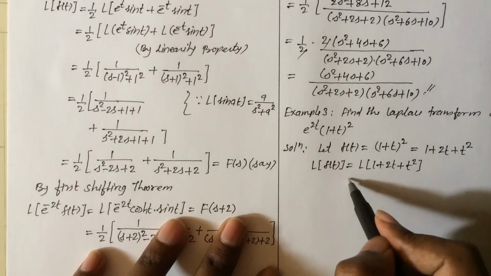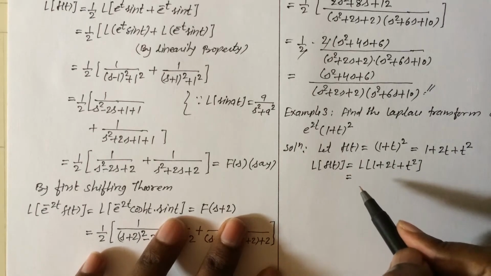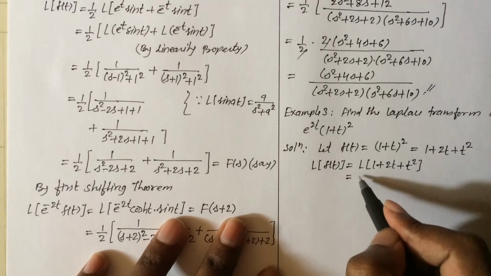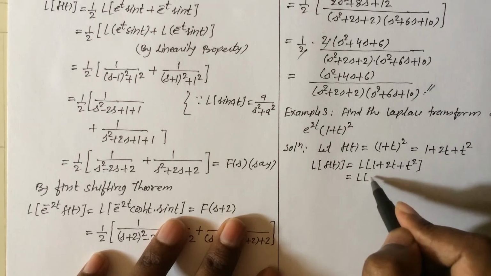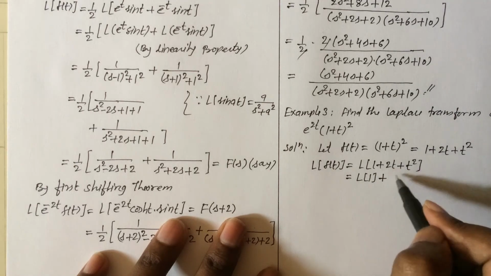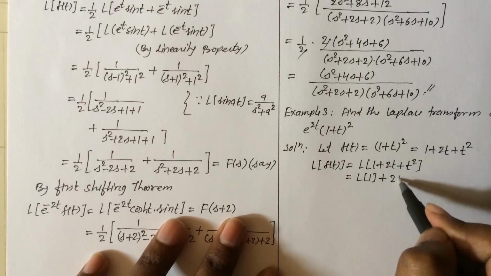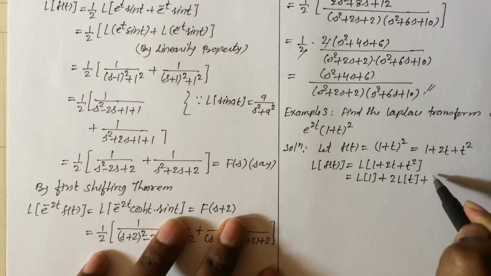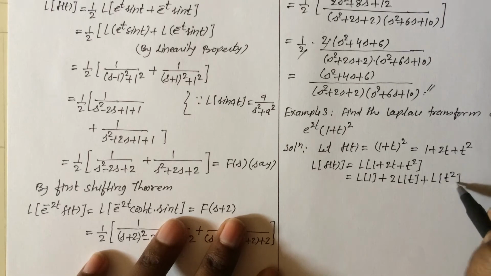Okay, so I am applying the linearity property inside the bracket. So this equal to the Laplace transform of the constant function 1 plus 2, which is a constant, I am taking outside, 2 into the Laplace transform of the function t plus the Laplace transform of the function t square. Why is this so? By the linearity property.